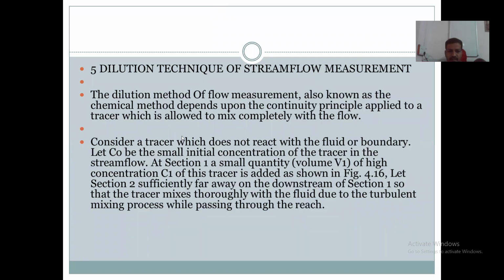In this, a tracer is introduced along the flow of the water, along the path. That tracer does not react with the fluid or the boundary surface. So this tracer is allowed to mix completely with the flow of water.